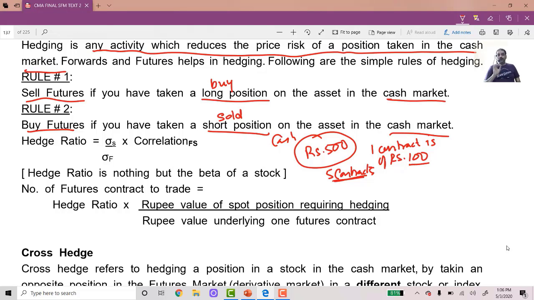Total amount is hedged. So that is a perfect hedge. That is a perfect hedge. That means your market position is completely 100% taken care of. But sometimes it so happens that it is not possible.